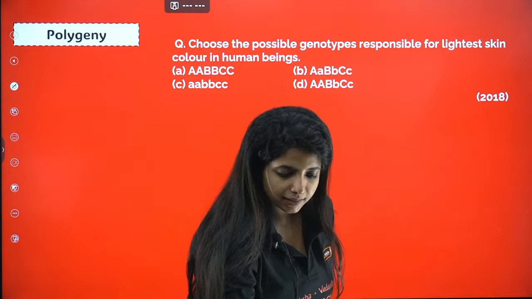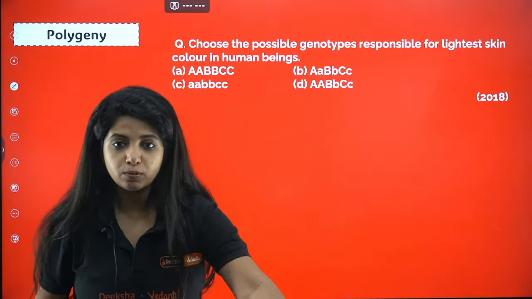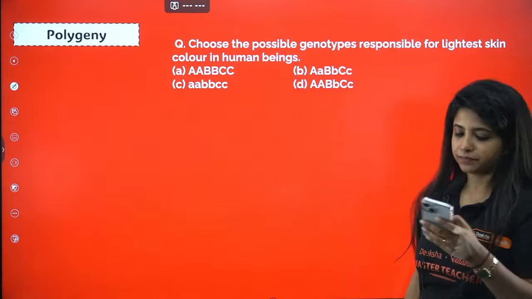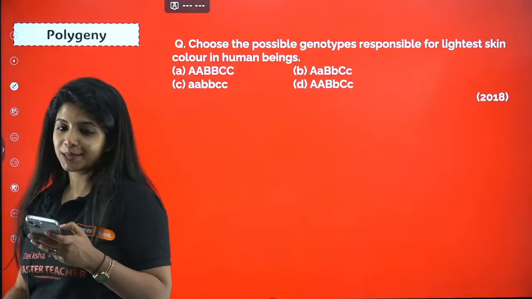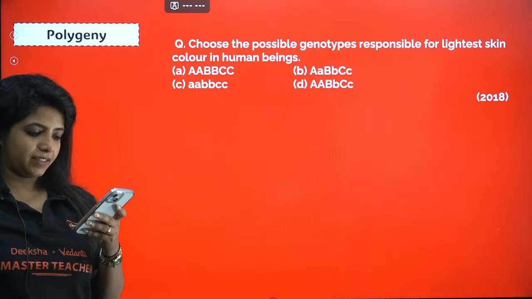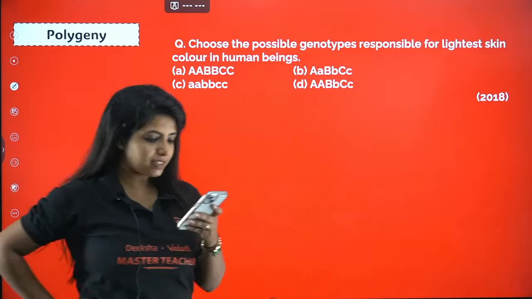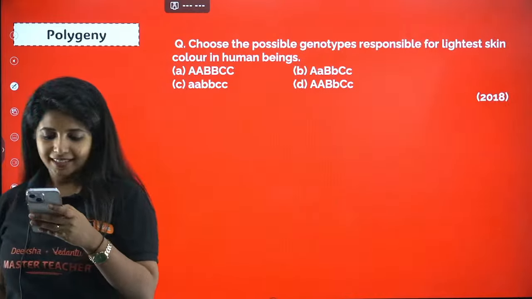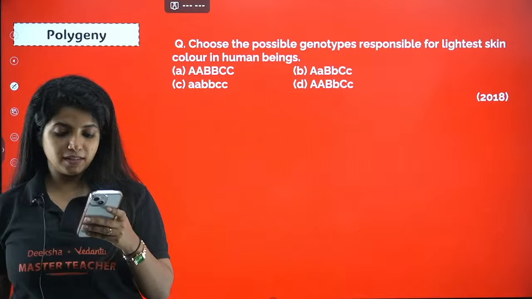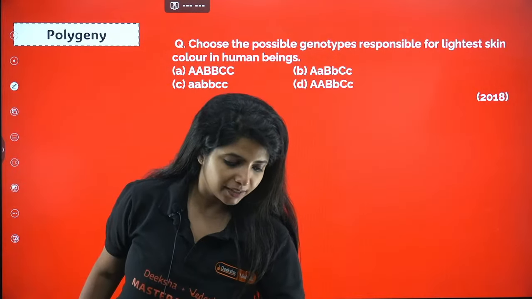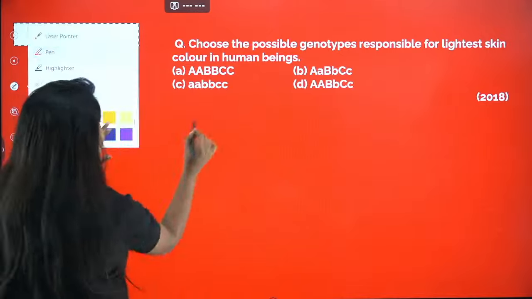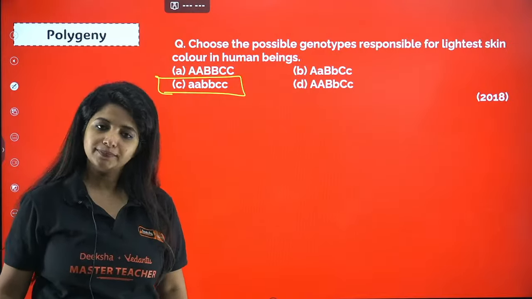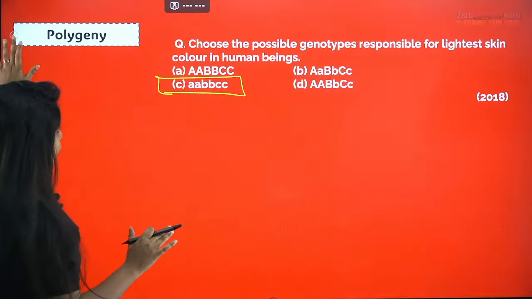Okay. Tell me the answer. Choose the possible genotypes responsible for the lightest skin color. Subhash says the answer is C. Zohin says C. Winter Luna says C. Nagaraj also says C. Chandrakant says C. Okay. Since everyone is saying C, let's lock C. C is what is going to give me the lightest skin color. I told you why, because all of them are recessive in nature. Polygeny done. That is your fourth exception.